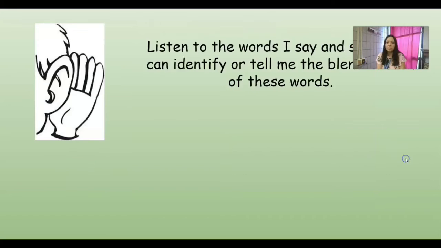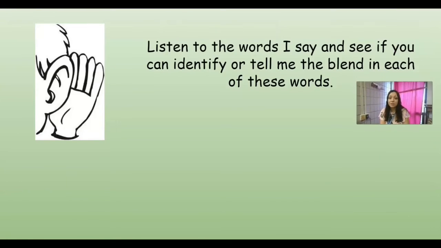Very good. All right, so what you're going to do is you're going to listen to the words that I say and see if you can tell me the blend in each of these words. So here we go. We're going to listen real quick. All right, you ready? Spill. That's right, it's sp. Can you think of any other words that start with the sp sound? That's right, spider or spin. Good job.